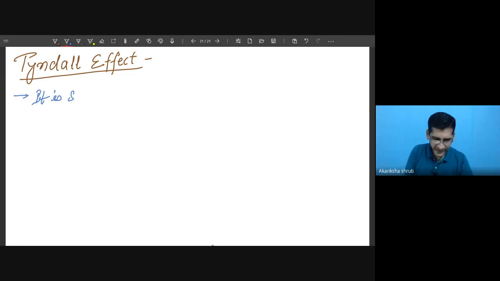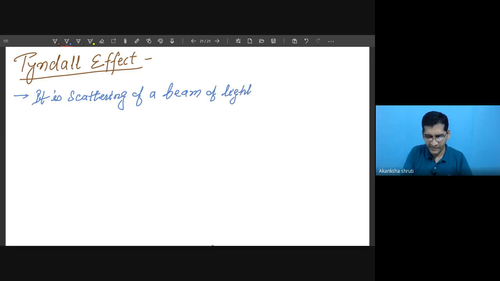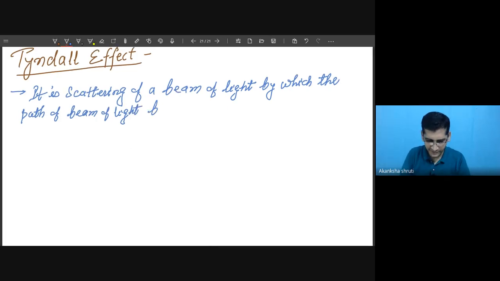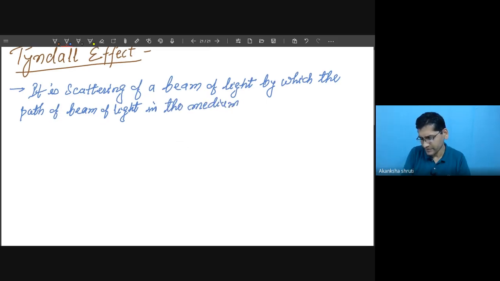It is a scattering of a beam of light by which the path of the beam of light becomes visible in the medium through which it is passing.